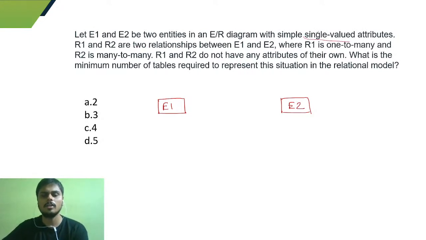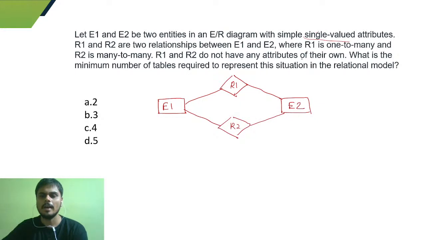R1 and R2 are 2 relations between E1 and E2. So we have 2 relations. We have this one relation, which is R1, and we have another relation which is R2, where R1 is 1 to many and R2 is many to 1. So let's say R1 is 1 to many, so this part is 1 and this part is many.